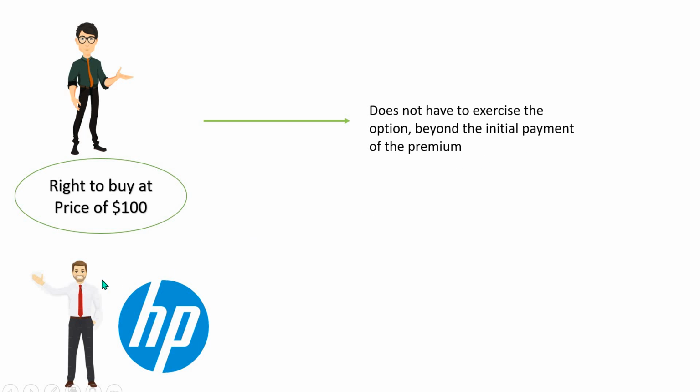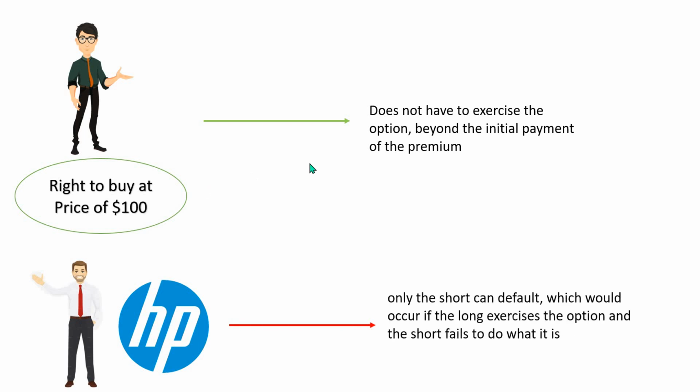Okay. And Mr. White, let's say Mr. Green decides to use the option. Let's say the price becomes 250. In that scenario, Mr. White has to sell. And if he fails to do so, there will be legal proceedings. So only the short or the seller can default, which will happen if the long decides to use the option and the short fails to deliver.